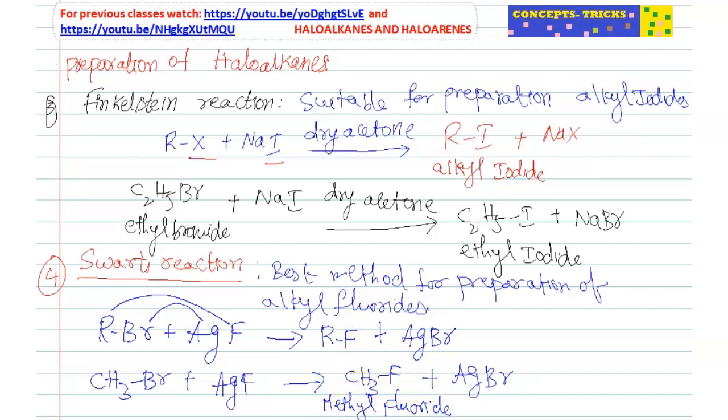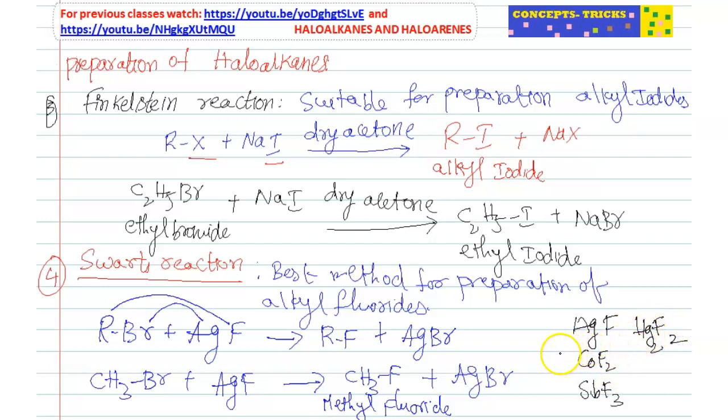Here not only AgF, here we are using fluorinating agents. Fluorinating agents means here we can use AgF, CoF2, Co means cobalt, SbF3, Sb is antimony, Hg2F2.